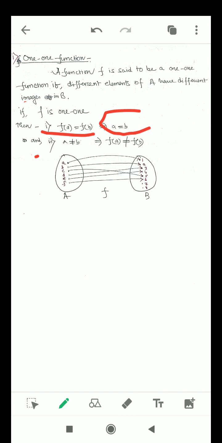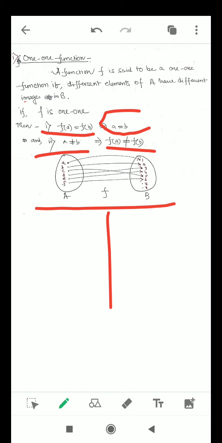That is, if A is not equal to B, then f of A also should not be equal to f of B. Just pause when you watch the video and look at this diagram for a while. You will get the answer.